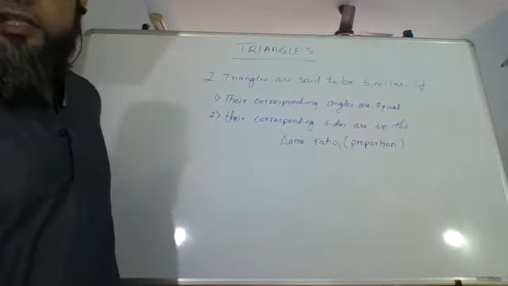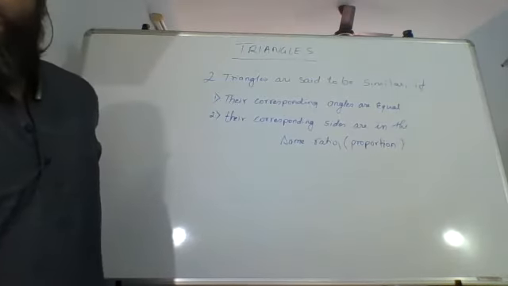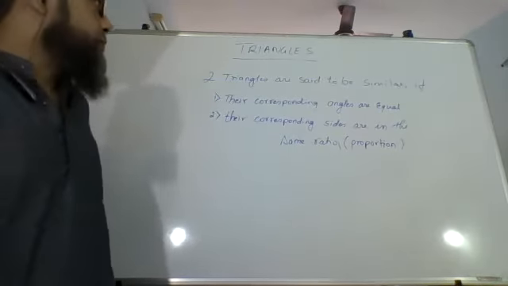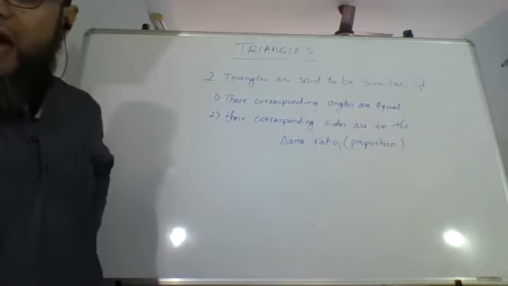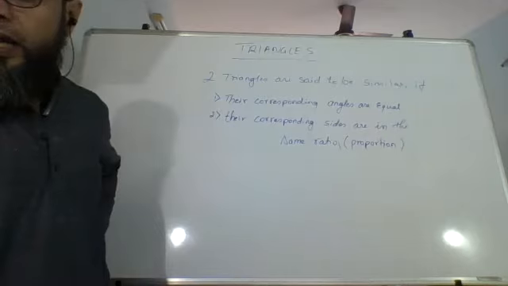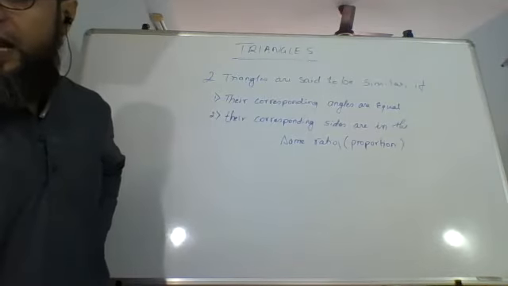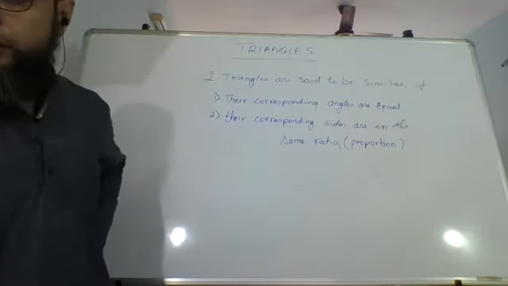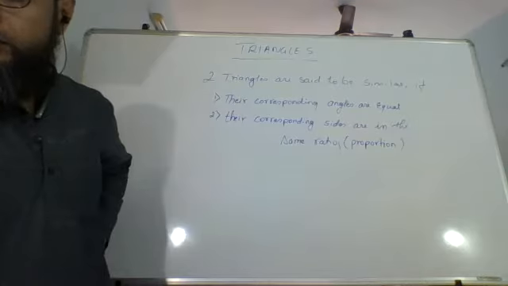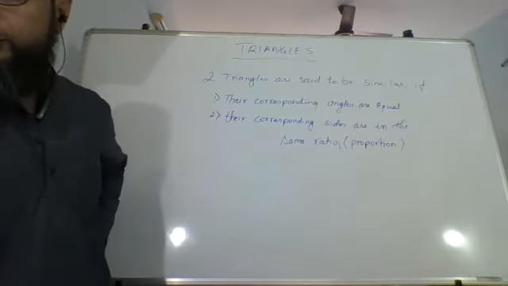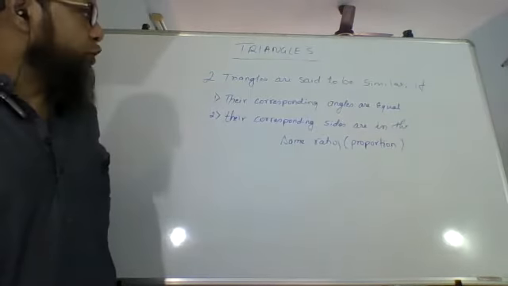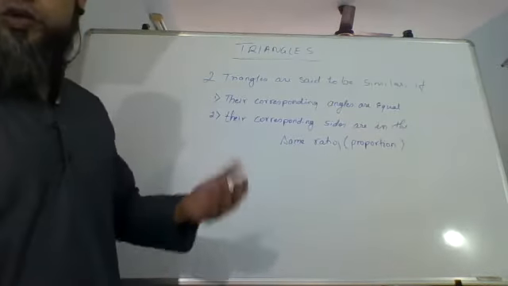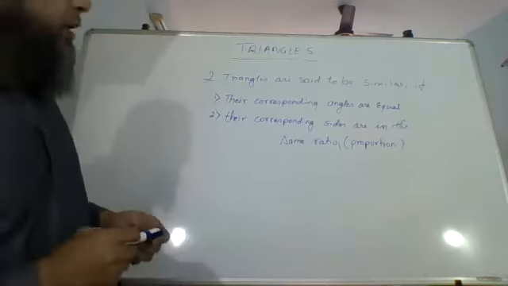Okay, so these are two important conditions for triangles to be said to be similar. The corresponding angles have to be equal and the corresponding sides have to be in proportion. Okay, so what it actually means, let's also write it in terms of symbols.